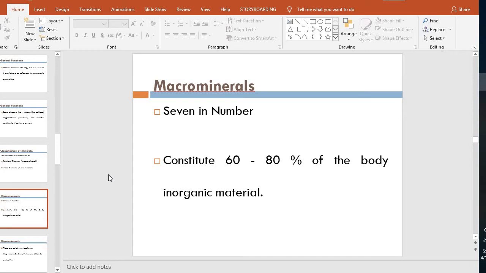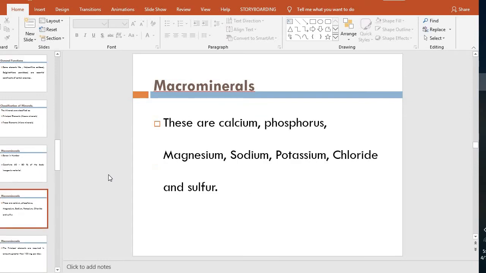They constitute the majority of the inorganic material in the body, with about 60 to 80%, and these are only 7 minerals. Please write these names. Very important, we will study them individually, but first, you must know which are the 7 macro minerals.